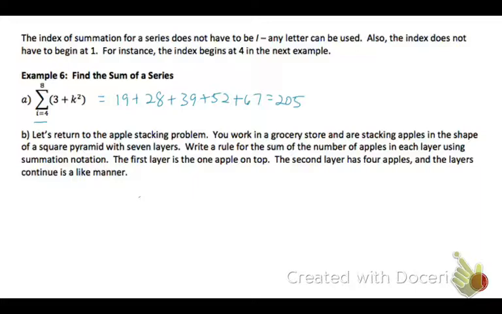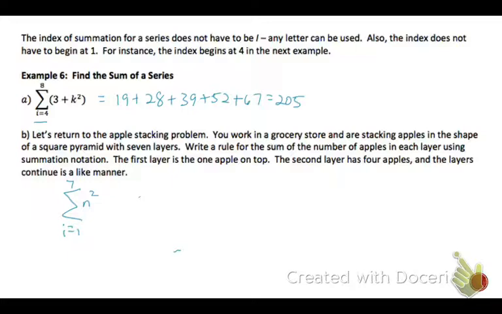So let's return to the apple stacking problem from concept 29. You work in a grocery store and are stacking apples in the shape of a square pyramid with 7 layers. Write a rule for the sum of the number of apples in each layer using summation notation. The first layer is 1 apple. On top, the second is 4, and the layers continue in a like manner. So we know that it was n squared, or now here I've mixed my letters. I have i equals 1 to 7, and then I used n, but that's okay. We will just roll with it.